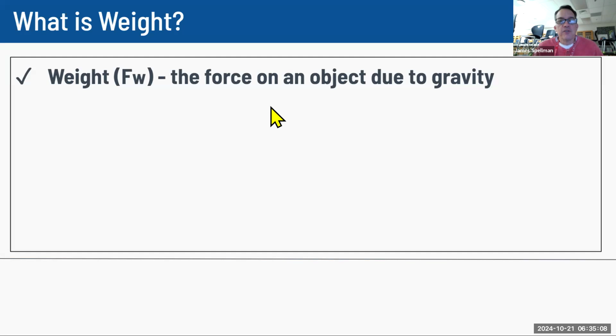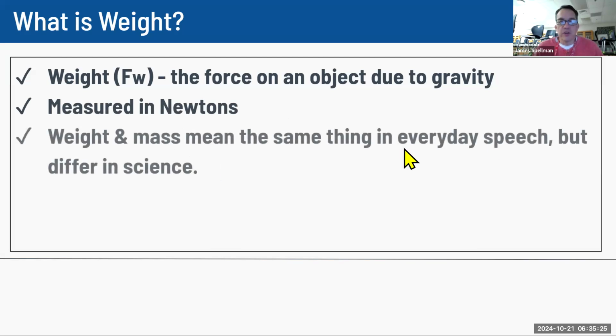So what we're looking at technically with weight is a force, and that's what the capital F is, and the little w is the force of weight. This is the force of an object due to gravity. Because it's a force, we're going to measure it in newtons. So when we have a weight in physics, that weight is going to be measured not in kilograms, but in newtons. So just get this straight in your head.